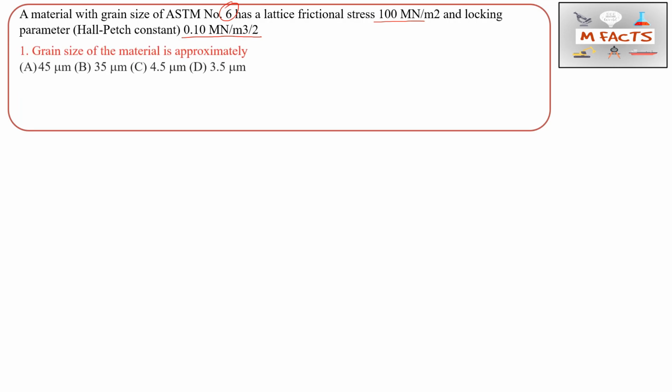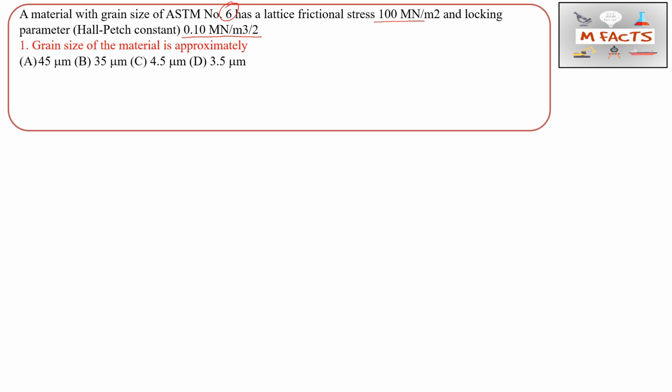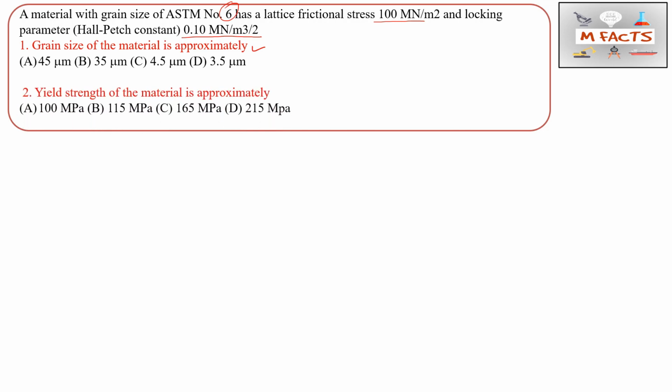And they are asking two questions. So this is basically a linked answer type question. The first is, grain size of the material is approximately. Okay, so the first question is very easy. We will do this question. I already discussed many times how we can find the grain size if the ASTM number is given. And the second question is, yield strength of the material is approximately. So we need to find the yield strength by applying the Hall-Petch relation.